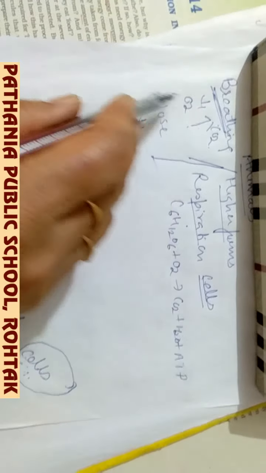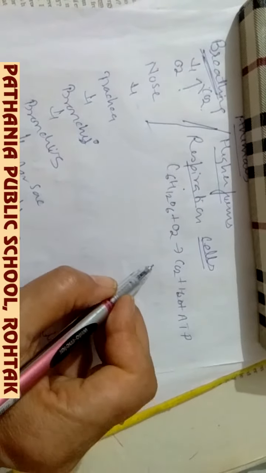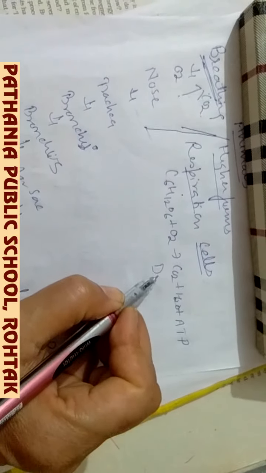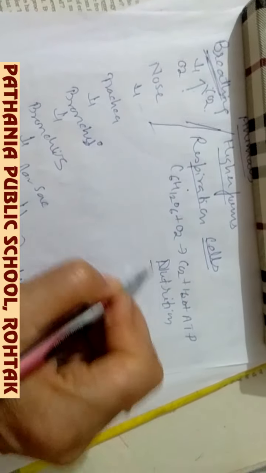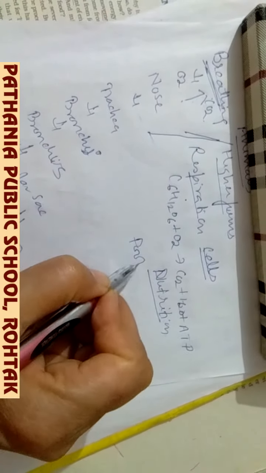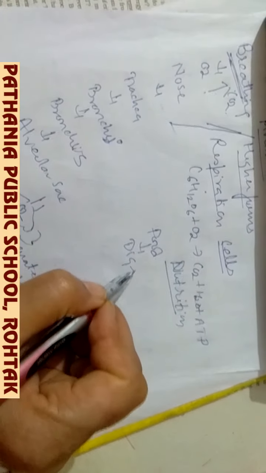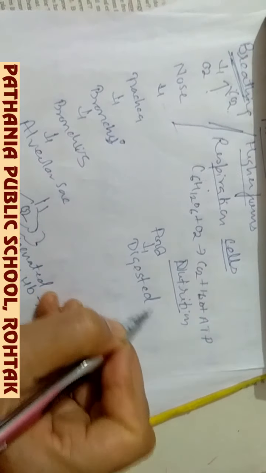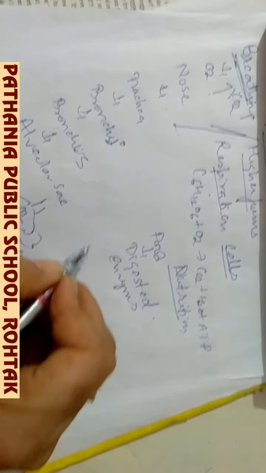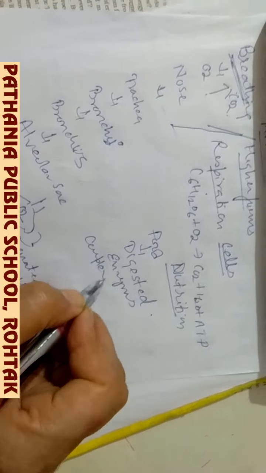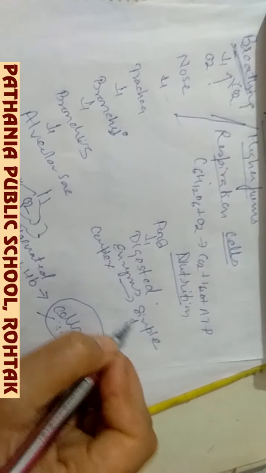So nutrition means that you take food through your mouth, then this food is digested in the digestive system with the help of enzymes. The complex food molecules are converted into simple food molecules, like glucose, which is formed by the digestion of complex carbohydrates.